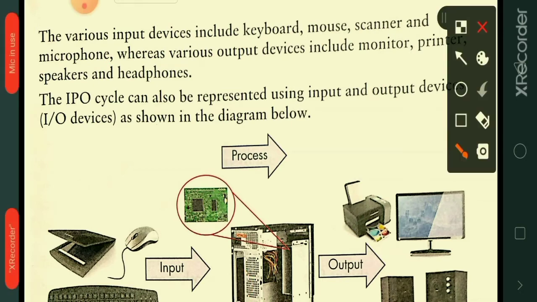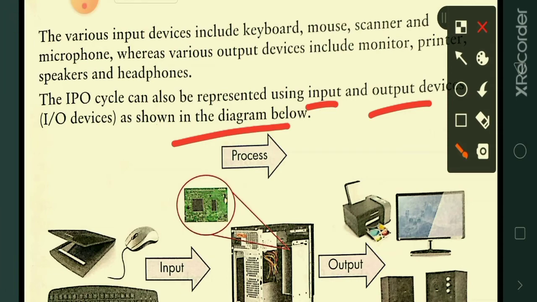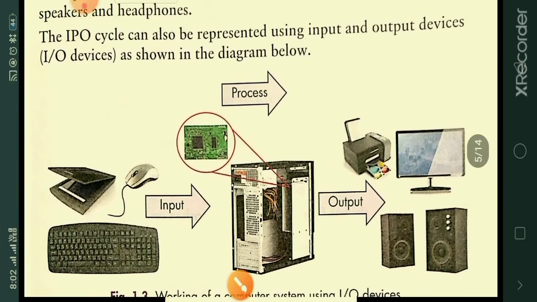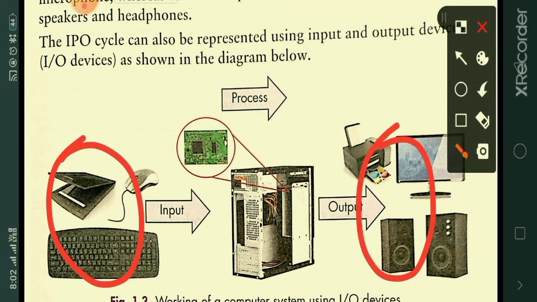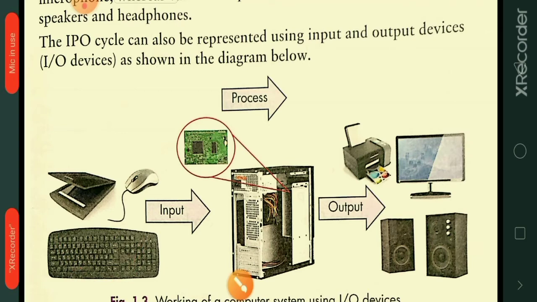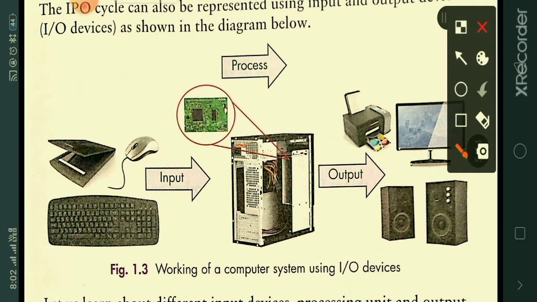The IPO cycle can also be represented using input and output devices, which are shown in this diagram. Now let me see how. Here we have keyboard, mouse, scanner.